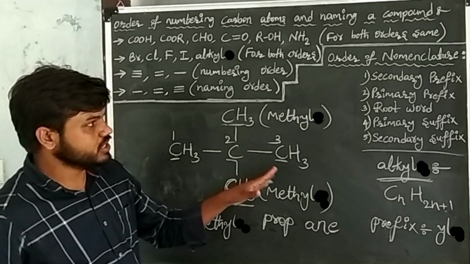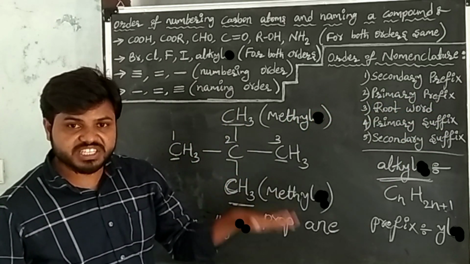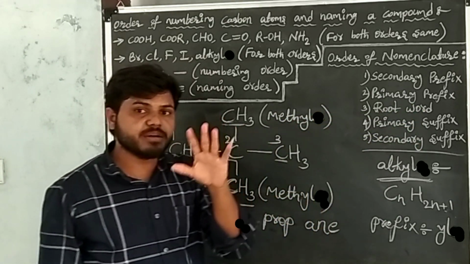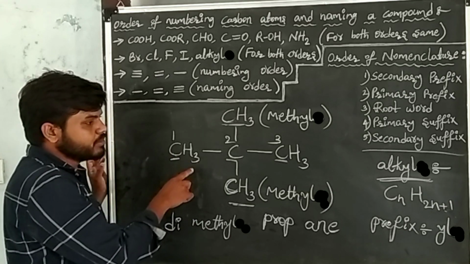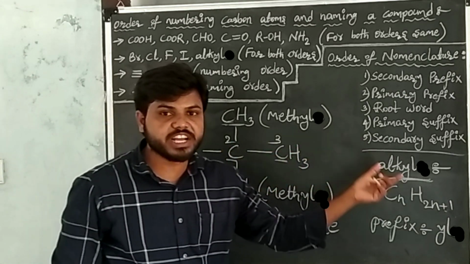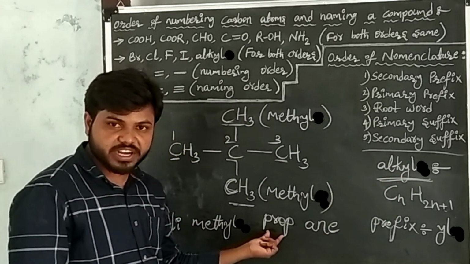After writing the substance, go to the primary prefix. Here primary prefix means cyclic. Cyclic is not present. Then go to the root word. Root word means the number of carbon atoms. In the given carbon compound, 3 carbons are there. The root word of 3 carbons is "prop." I have written prop.